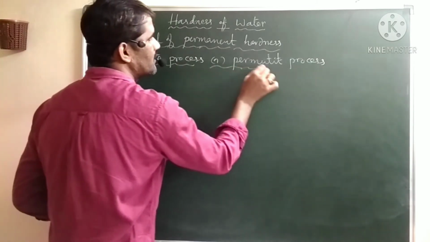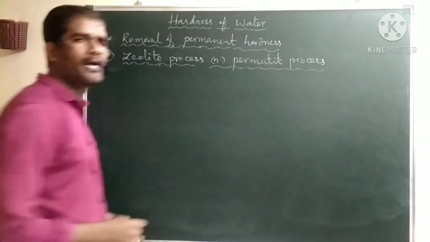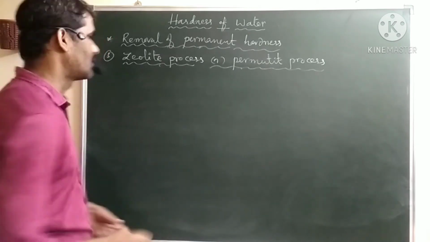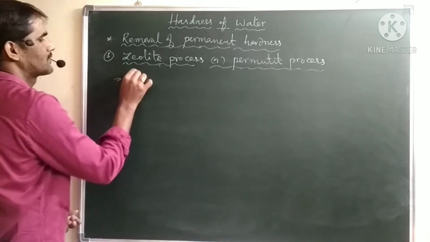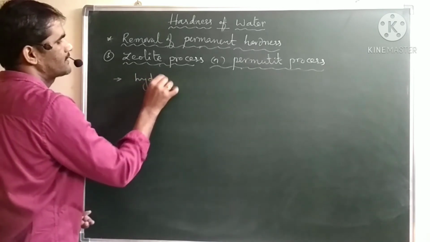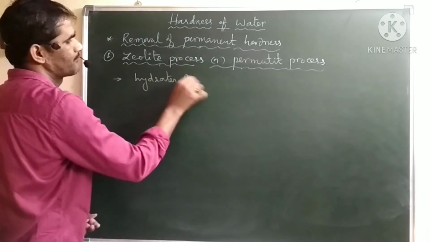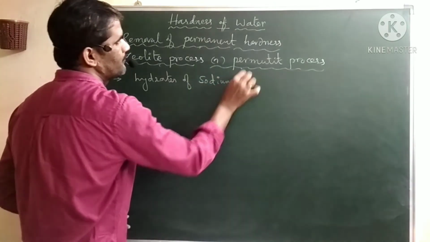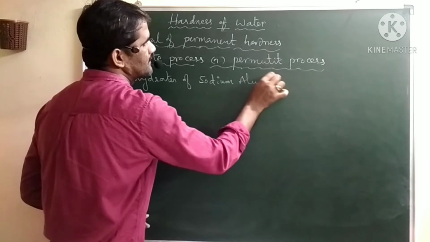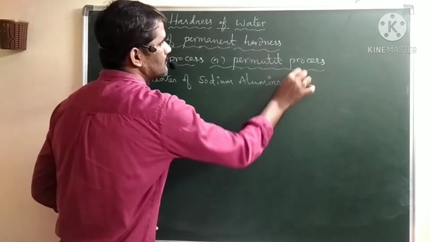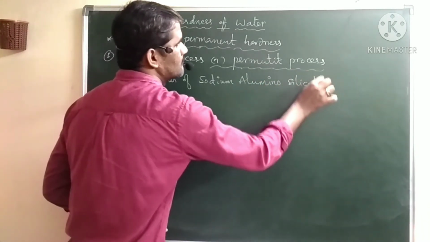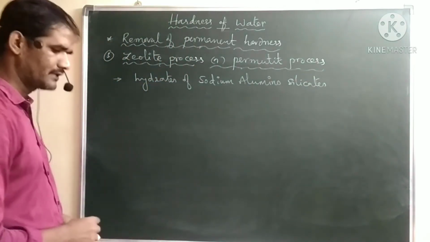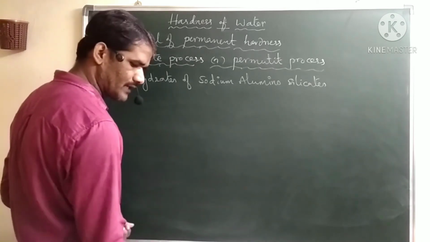So what are the zeolites? These are the hydrates of sodium aluminosilicates. The zeolites are hydrates of sodium aluminosilicates. Here the formula for the zeolite is